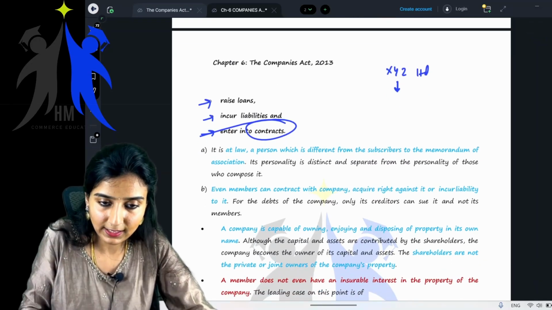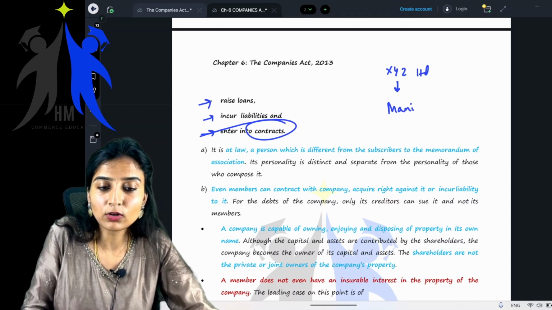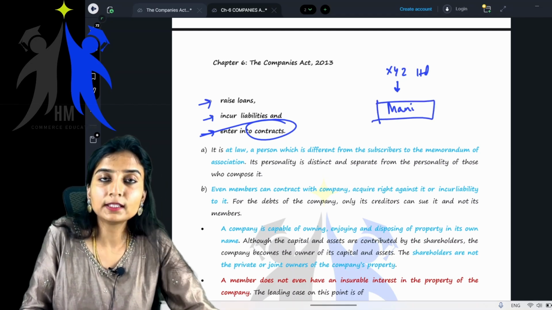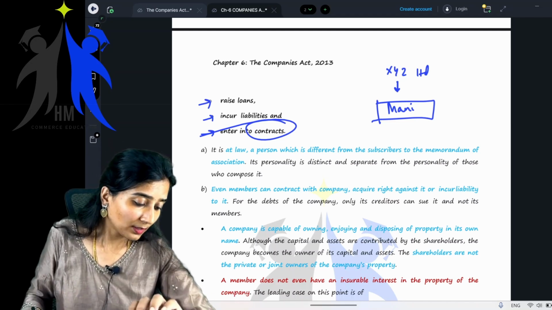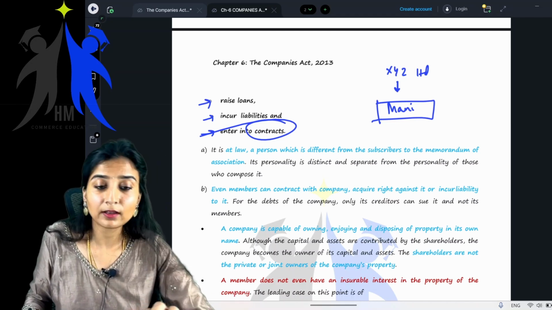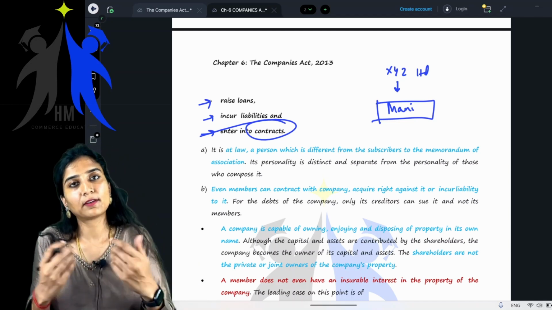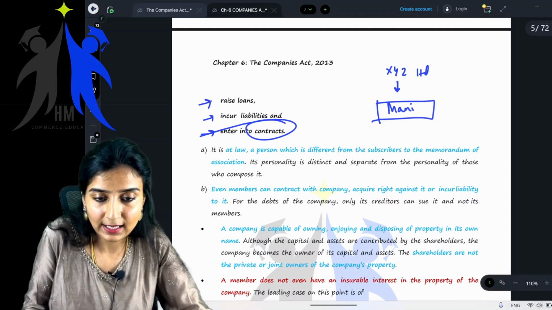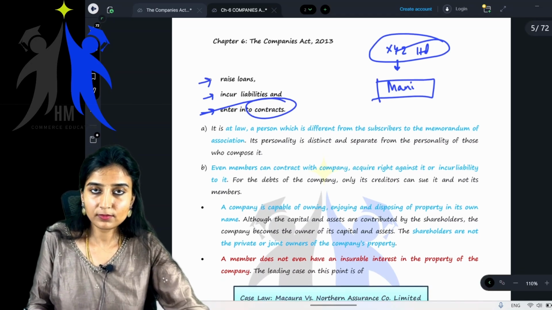Now, this particular XYZ Limited can enter into a contract with me to either supply goods or buy goods from me. Who am I? I am a member of the company. Yes or no? Not only me, it can enter into a contract with anyone else, because it has a separate legal existence. Children, clear? Yes. Okay.